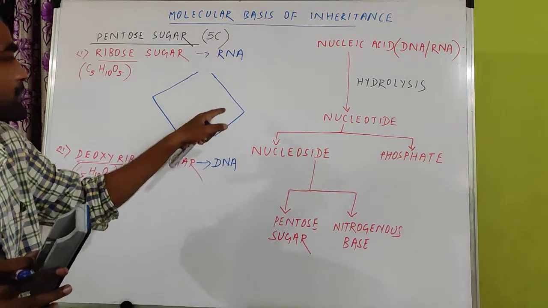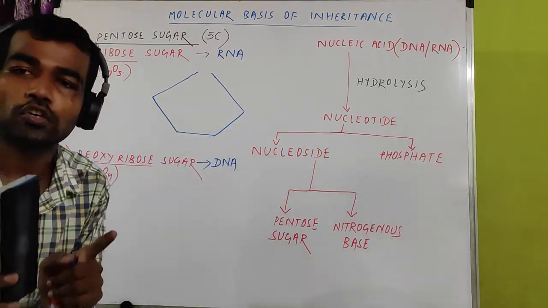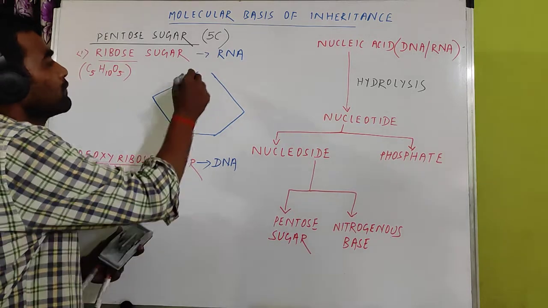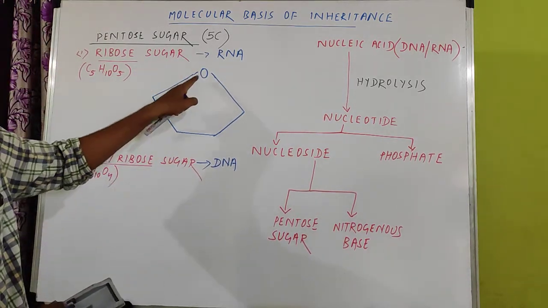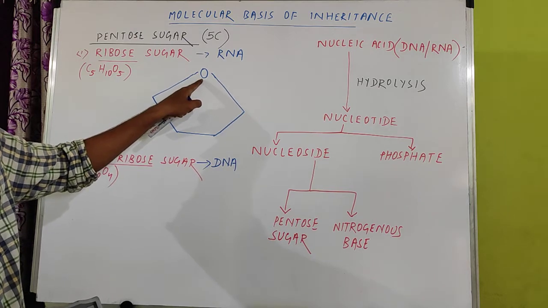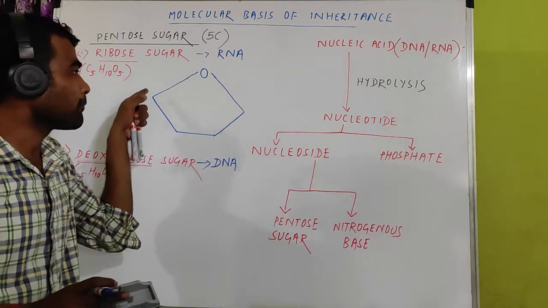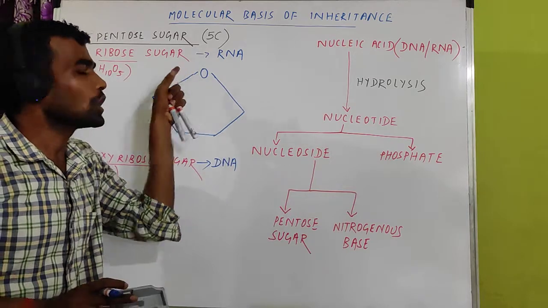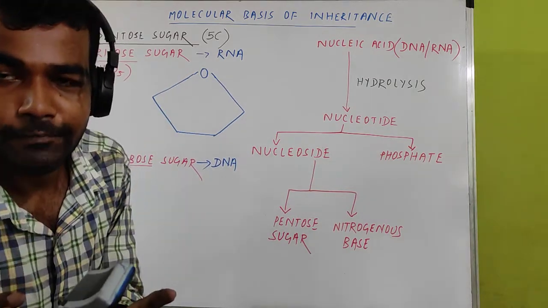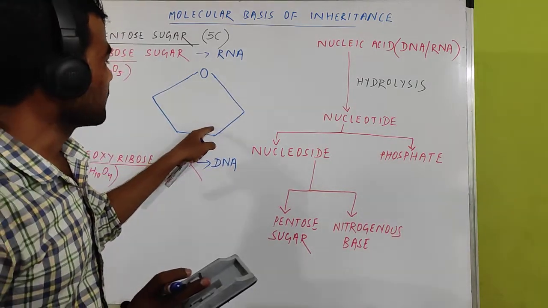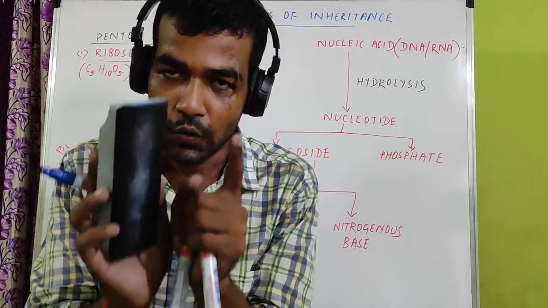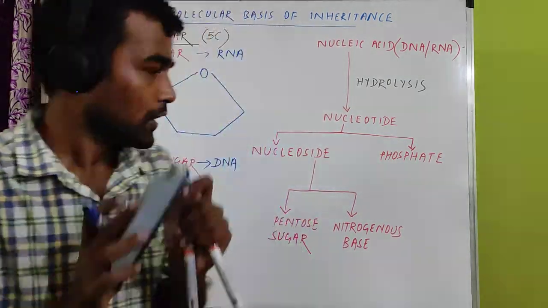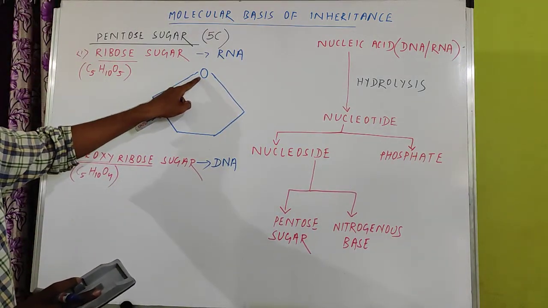And you have to give oxygen to the top corner. So out of 5 corners, 1 corner is already occupied by oxygen, and the rest of the corners represent carbon. Total number of carbon is 5, but 1 corner is already covered by oxygen.